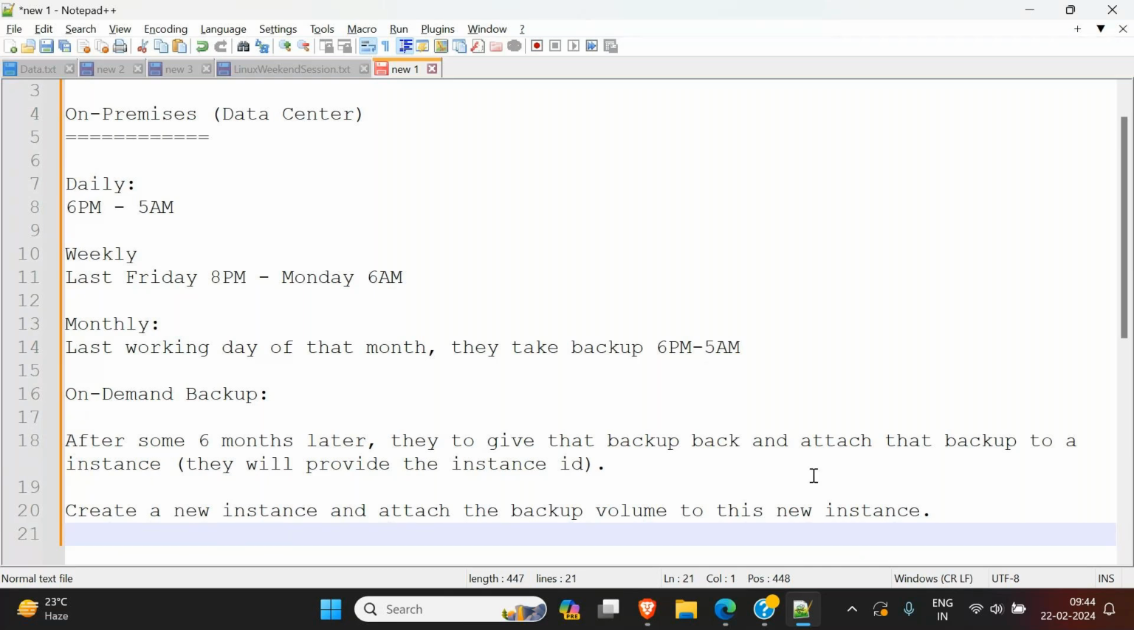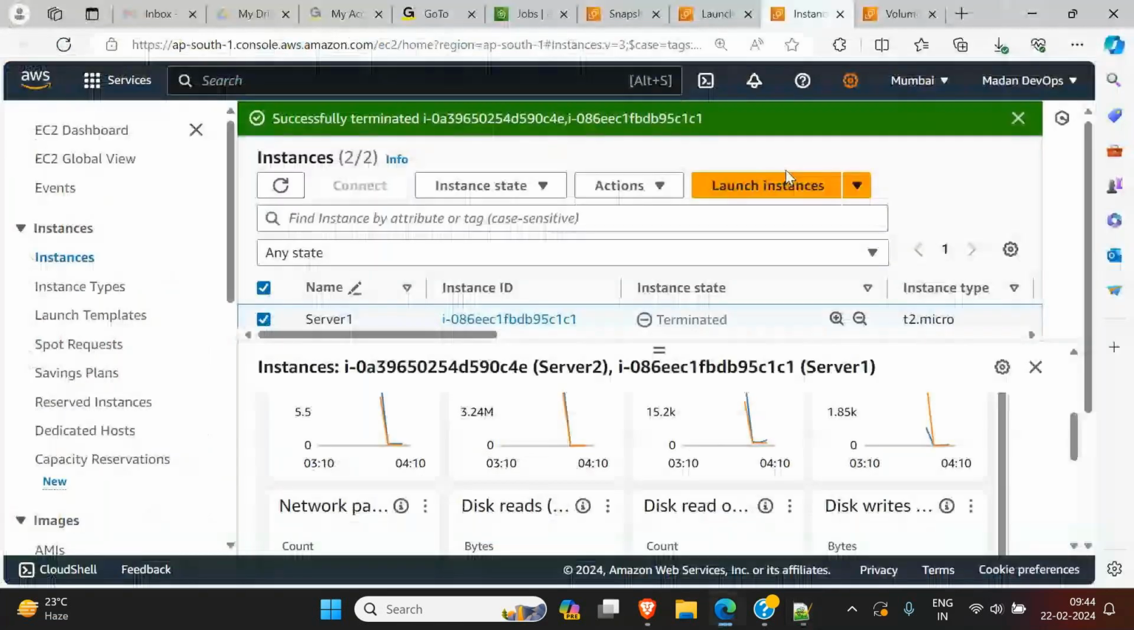They will say that please attach that backup back to our running instance, or they will say we don't have an instance, create a new instance and then attach that backup to that instance so that they can start using it. That is a plan. Then how can we restore it back? And if you see here, everything is deleted now.